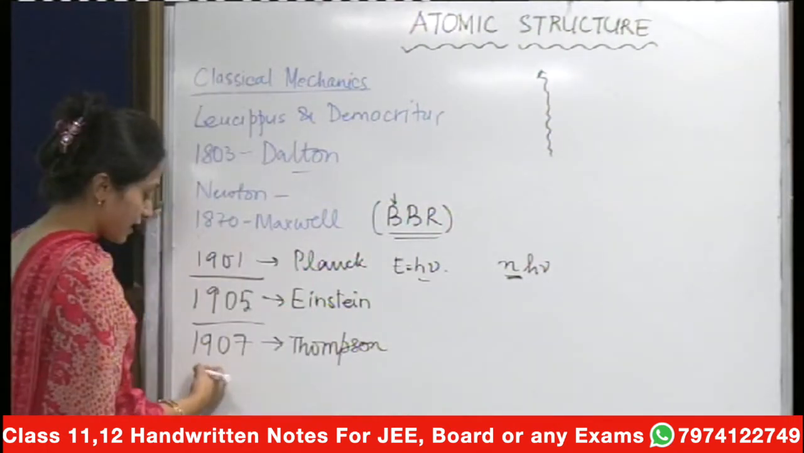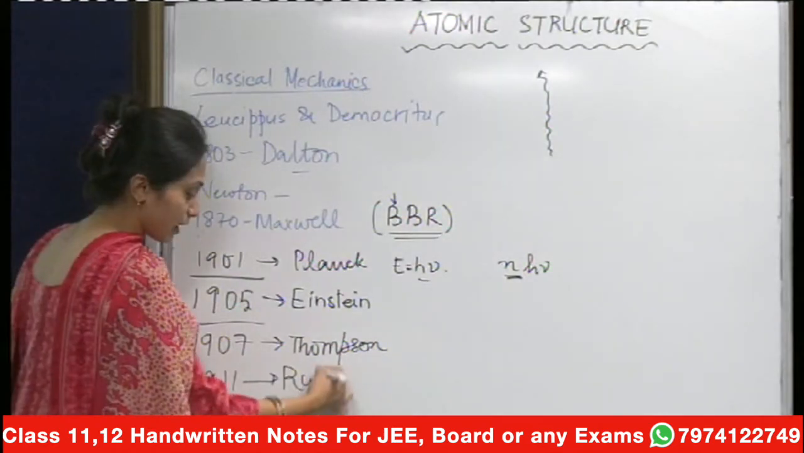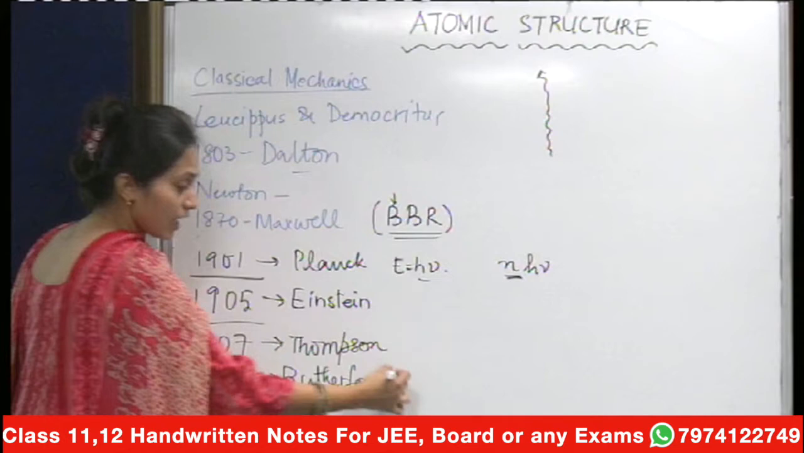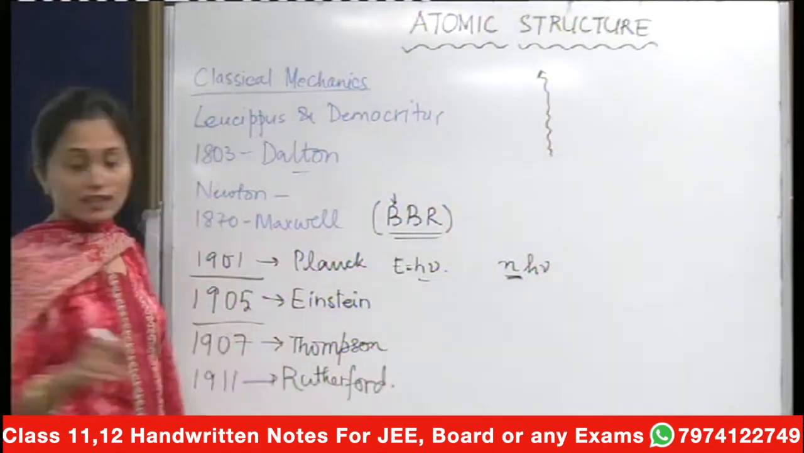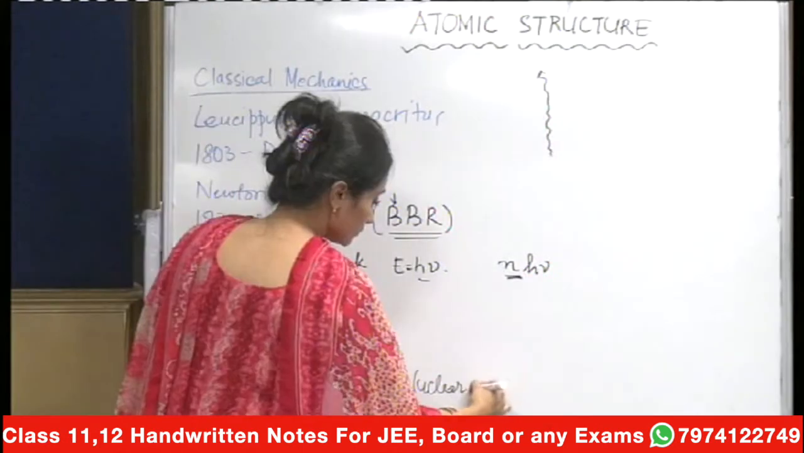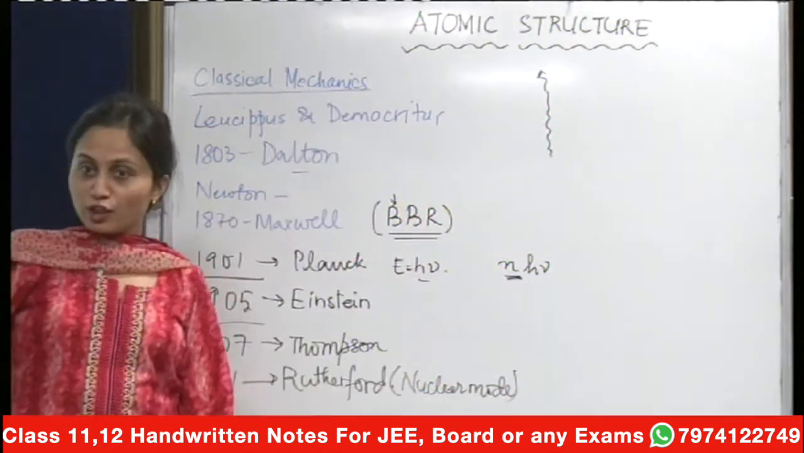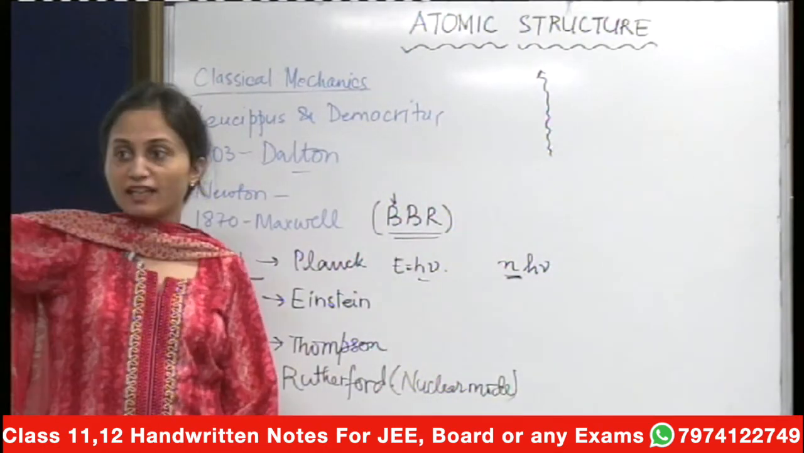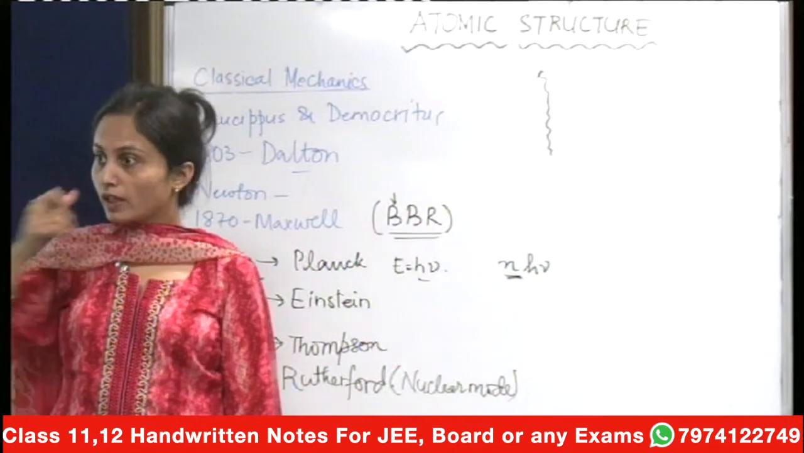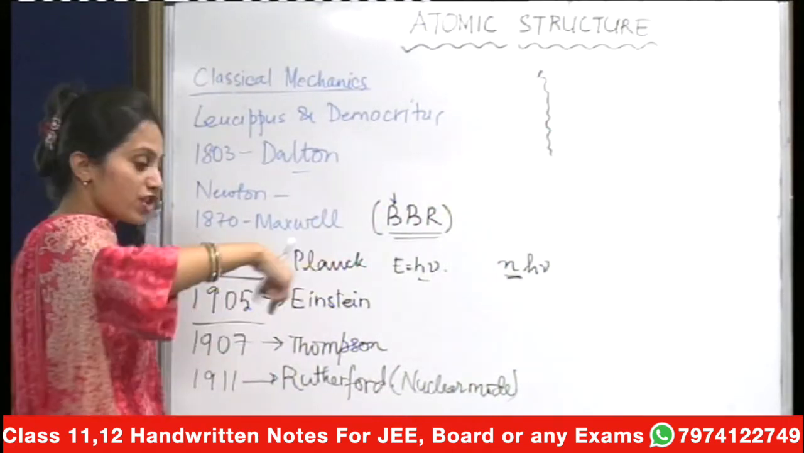Then in 1911, Rutherford did his famous experiment with the alpha particles. And he gave the first nuclear model of the atom. Why? Because his model had a nucleus in between and then it had the electrons revolving around it. So Rutherford actually stated that you have a nucleus which has the electrons revolving in specific orbits around it.